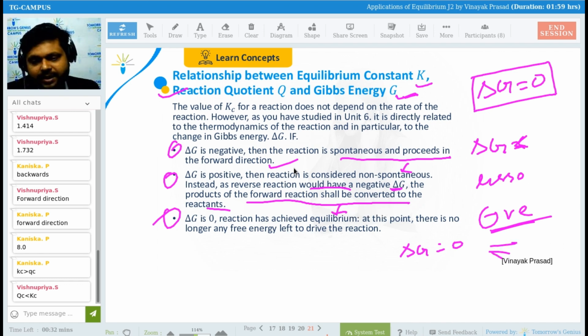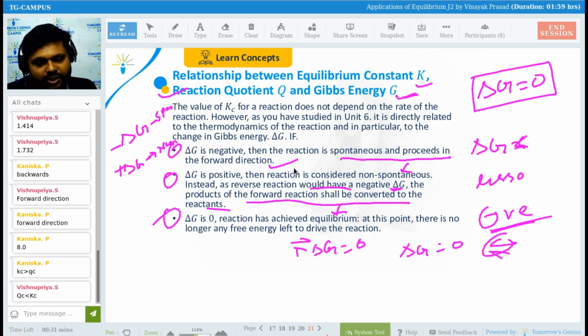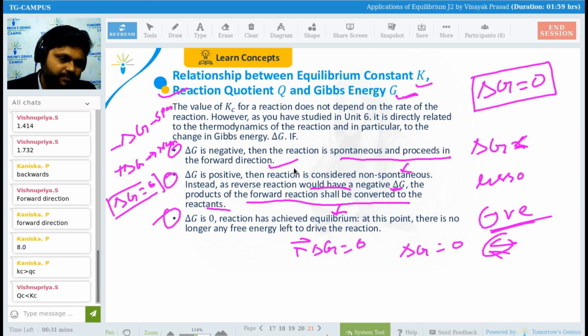So in case of minus delta G, spontaneous; plus delta G, non-spontaneous; and delta G equals 0, equilibrium condition has been attained. Is it okay? Any problem till here?